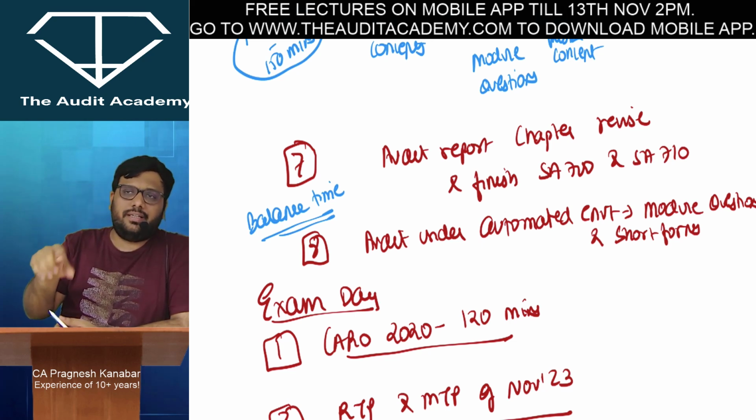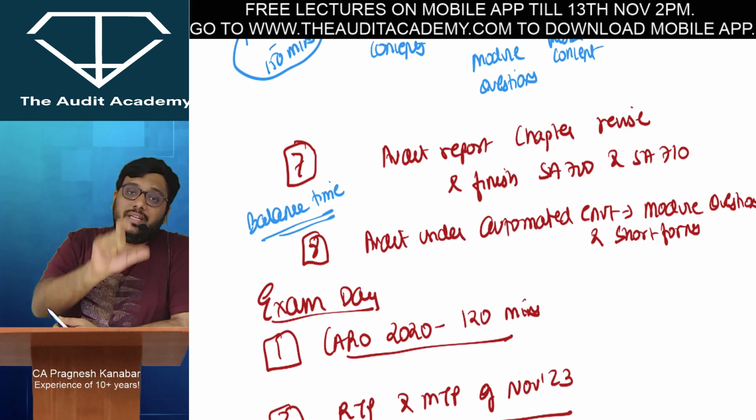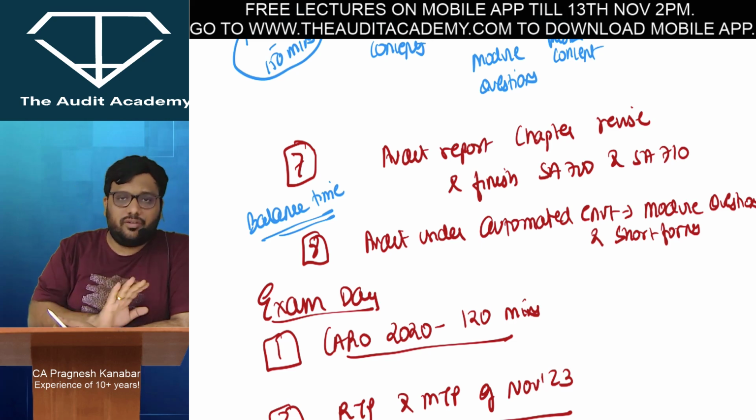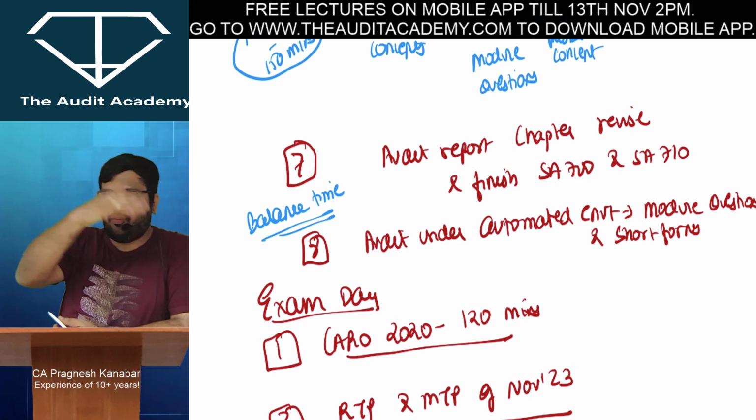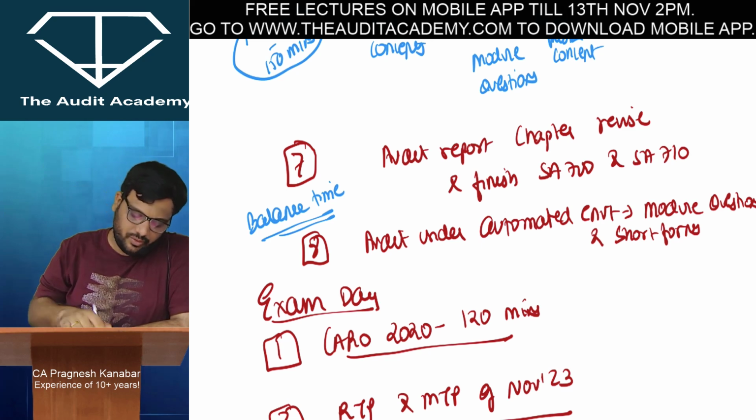710 में, alright, a little bit of chart work and revision notes I have, but 710 में the meaning of corresponding figures in comparative financial statements, alright, and audit reporting in case of corresponding figures. Comparative financial statements का audit report तक नहीं जाना है. Audit reporting का पूरा chart है, what are the different possibilities in case of corresponding figures audit reporting and the procedures that we are supposed to perform. Okay, these many things you can cover.